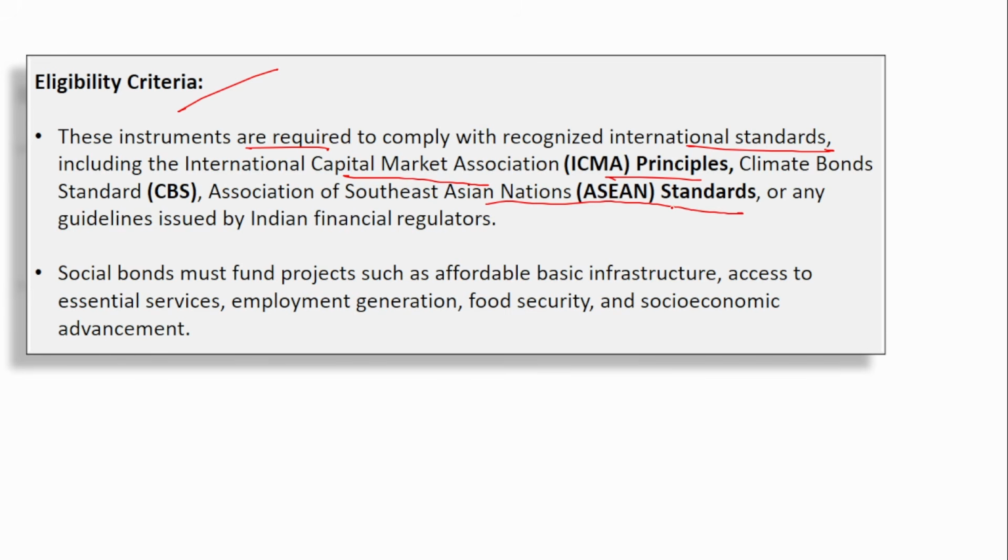So all these are regulatory bodies, right? All these international standards have to be complied with by the instruments. Like social bonds must fund projects such as affordable basic infrastructure, access to essential services, employment generation, and food security.